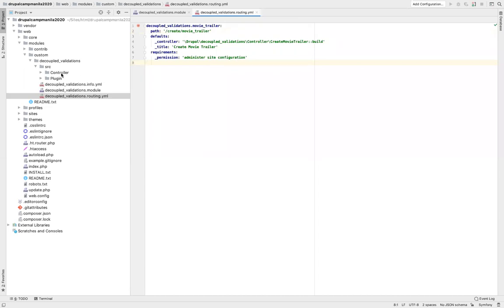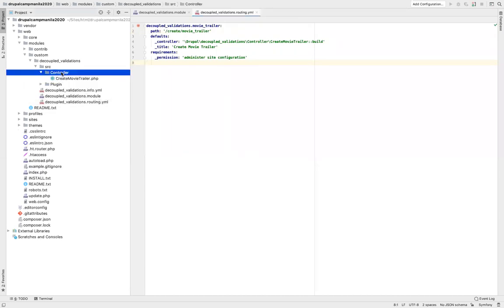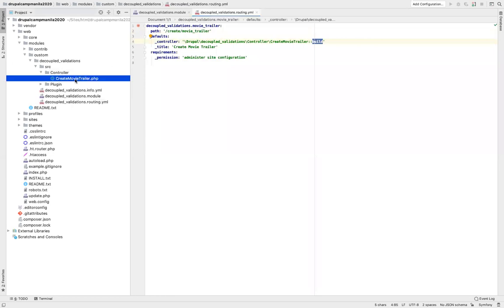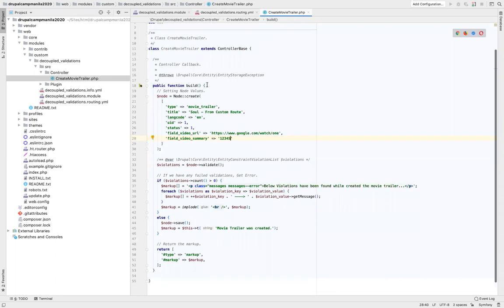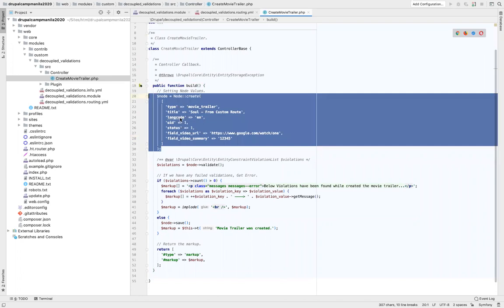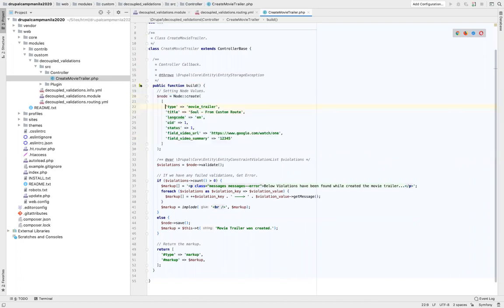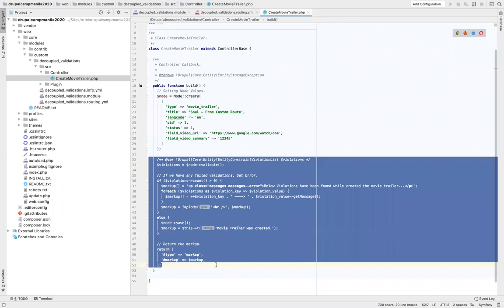Now, if we go to the controller folder, this is where our route classes are saved. So src controller create movie trailer, and it is going to execute the build function in this particular class. I'll open this class. And if you see the build function, it is basically creating a node object with this particular data or the parameters, where the type is movie trailer, the title is this, and so on. And if you note, we have an incorrect video URL. We'll come to this particular logic later on in the session.